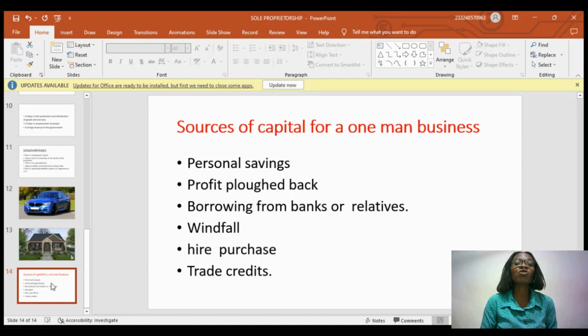Also, you can use your windfall. If you are someone who is into lottery, or someone will maybe just give you some money, or something that you never thought you were going to have, that's like a windfall. So those things can be converted as capital to start your sole proprietorship. If all of a sudden an auntie or an uncle calls you that, oh, I've sent you this money, or someone says you have inherited something from a person you were not aware of, or something that was lying somewhere has all of a sudden generated huge income for you, you can use that as a source of capital for you to start your business.